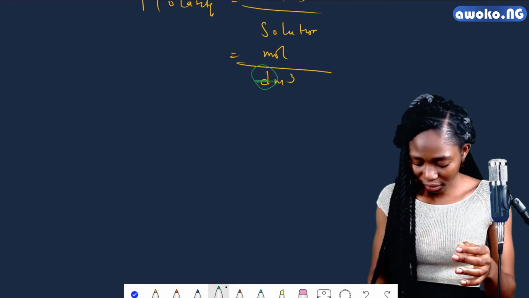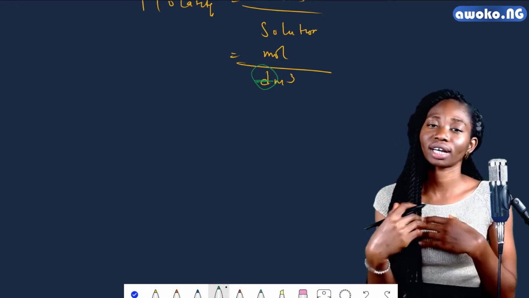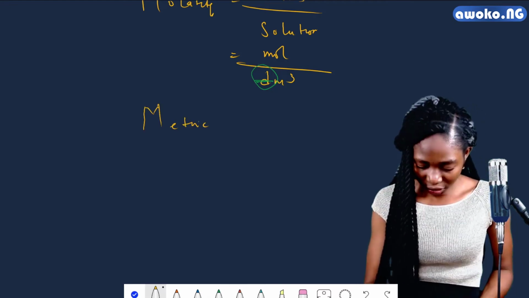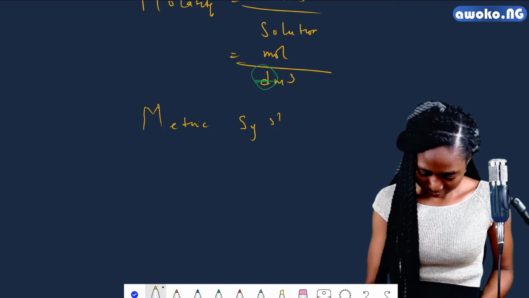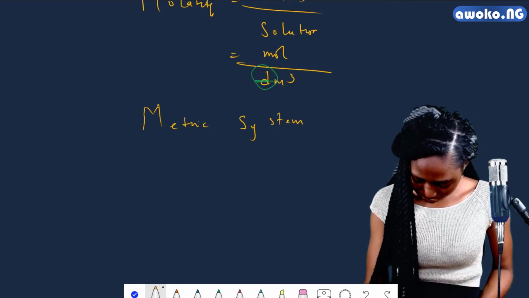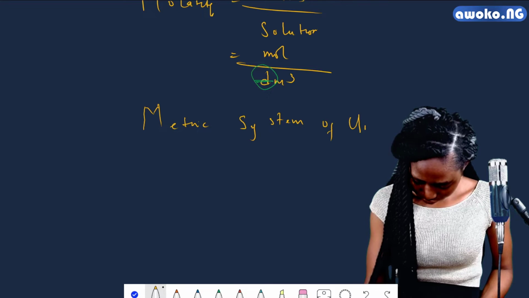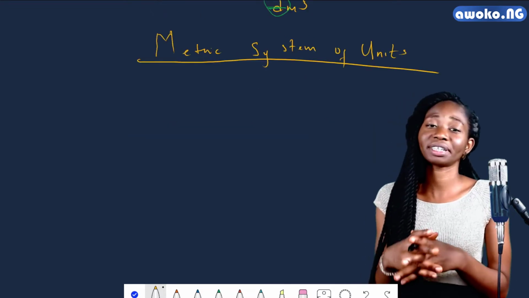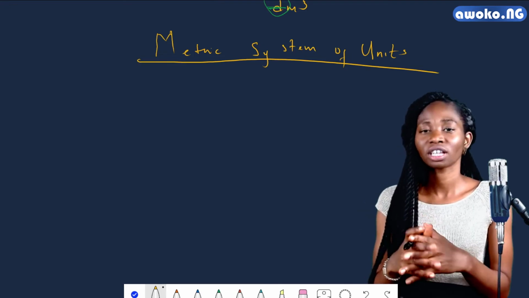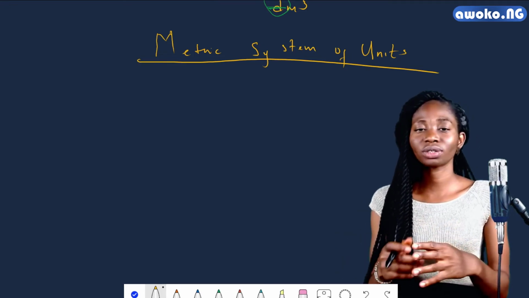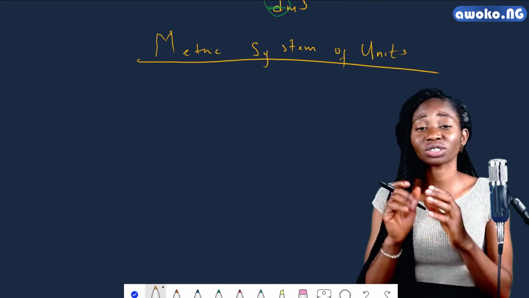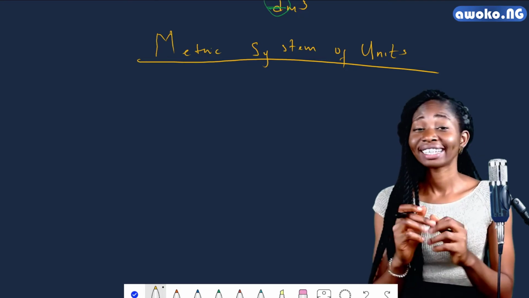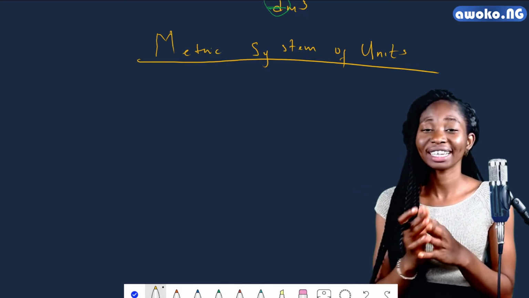Now, we're going to look at what we call the metric system of units. You should be wondering by now, I thought we're done with units. Not yet, because we need to understand that there are certain substances that are too small to be measured, and there are others that are too large to be measured in numbers.